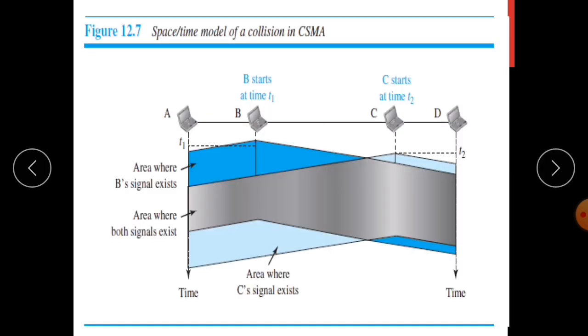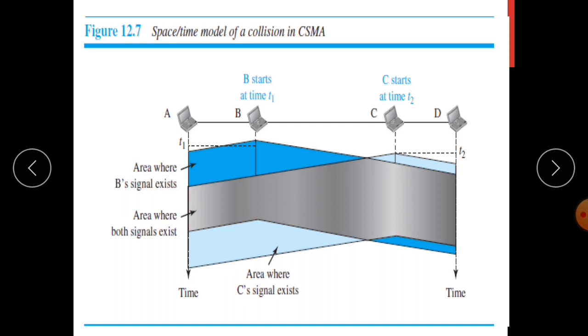Just consider this example. Here stations are connected to a shared medium. There are 4 stations A, B, C, D. Even though using CSMA, each of the stations senses the medium before sending the data, still the chance of collision exists due to the propagation delay.